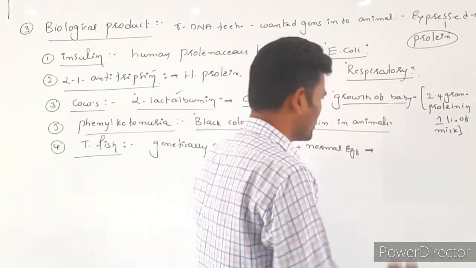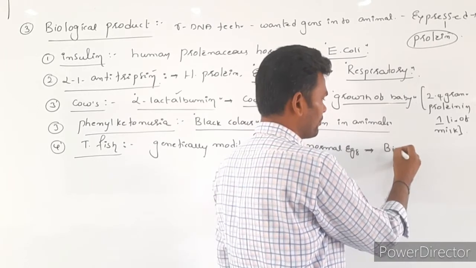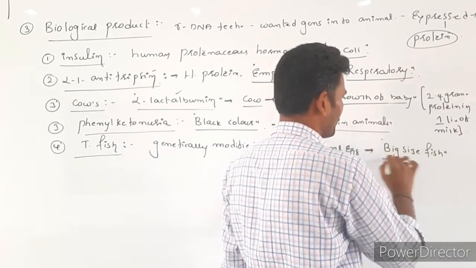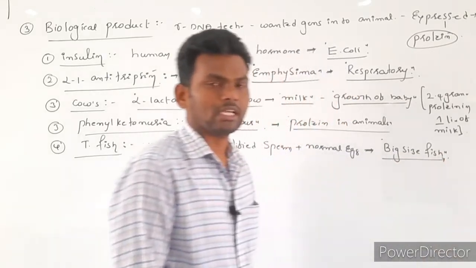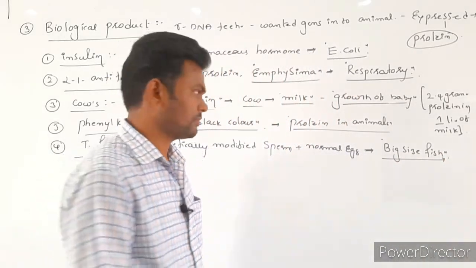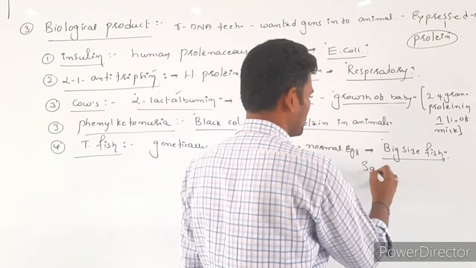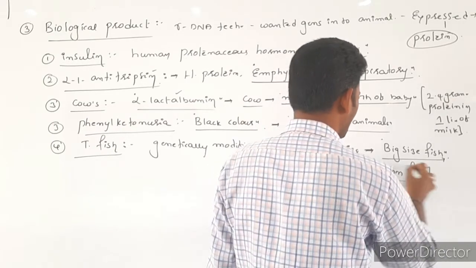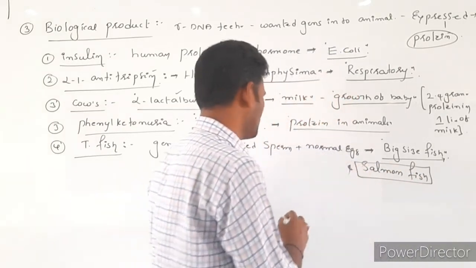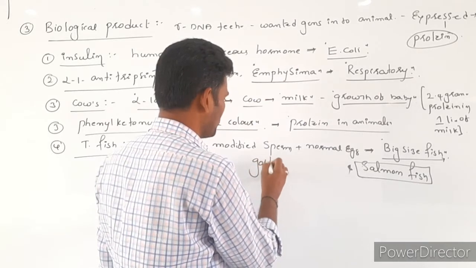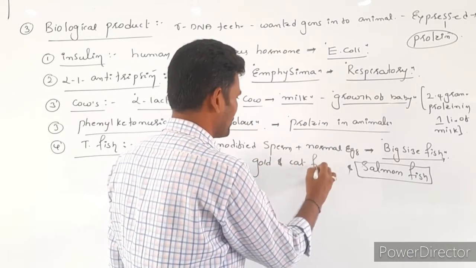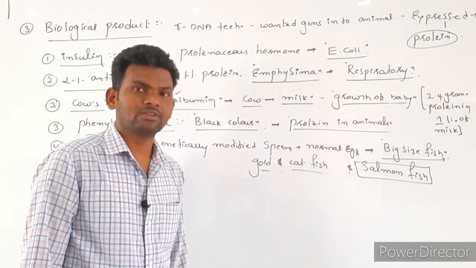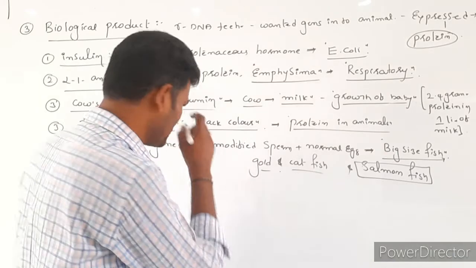Then huge, big-sized fishes are formed. The best example is salmon fish, as well as goldfish as well as catfish. So these are examples of transgenic animals.